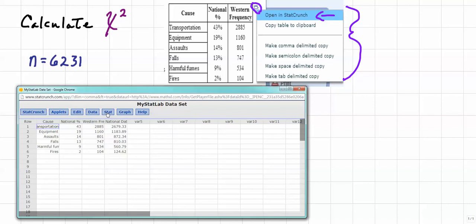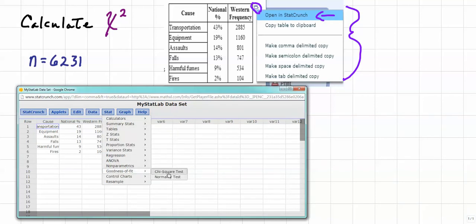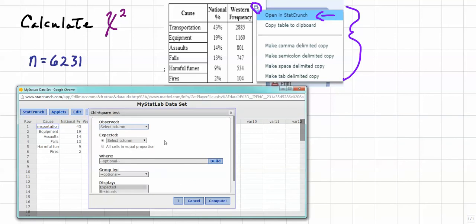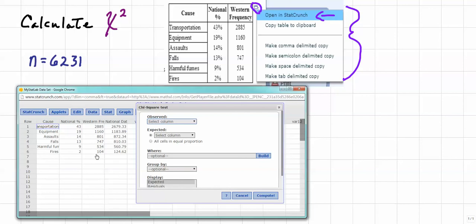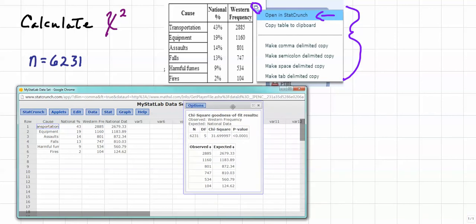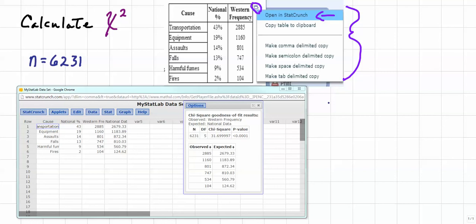In order to do that, we will then left click stat, scroll down to goodness of fit, and then left click chi-square test. The observed, that is going to be the Western frequency that we are looking at for data. So we left click Western frequency. Our expected is going to be the national data column, so we will left click this and we will highlight national data. You don't need to worry about the rest of this stuff. We'll just left click compute, and in this particular problem you'll see this little table. And that's what we're interested in.